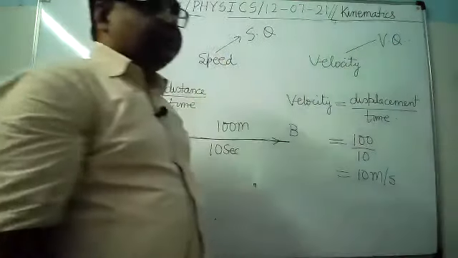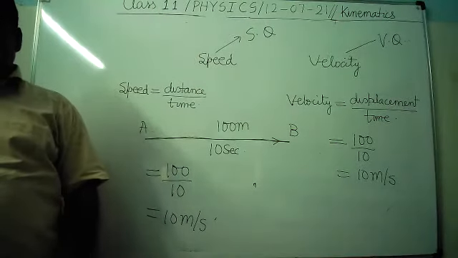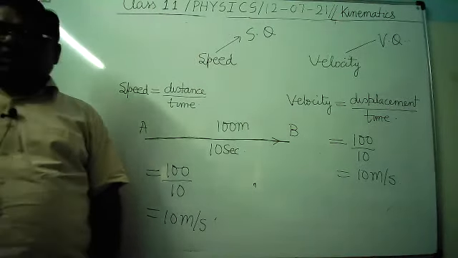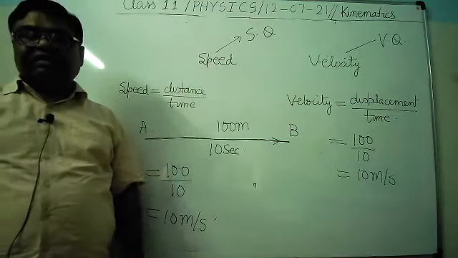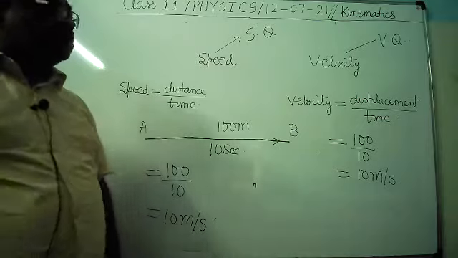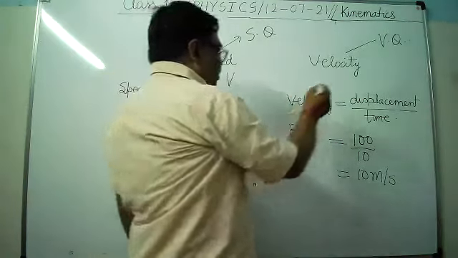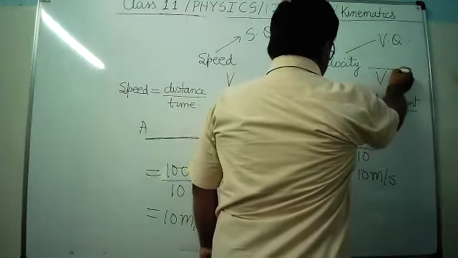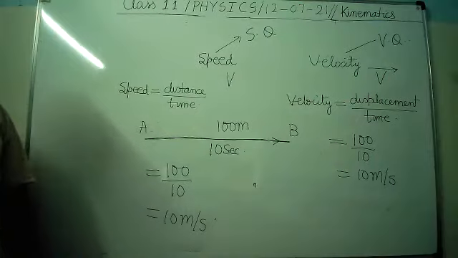Vector quantity means which have magnitude as well as direction, जिसमें मैग्नीट्यूड भी होता है और जिसमें डायरेक्शन भी होता है, but it only has magnitude. How will you represent them? Velocity is represented by v with an arrow on top. It is clear.